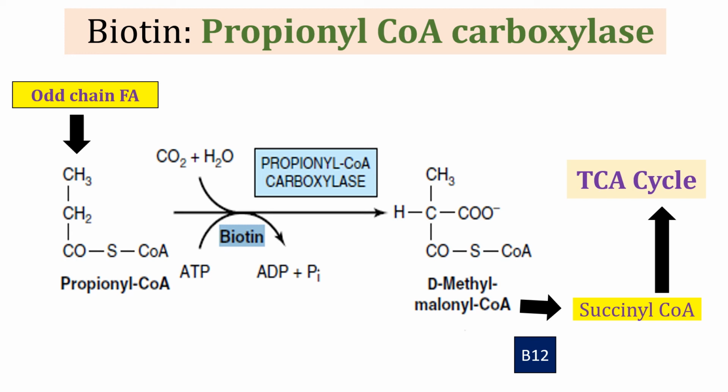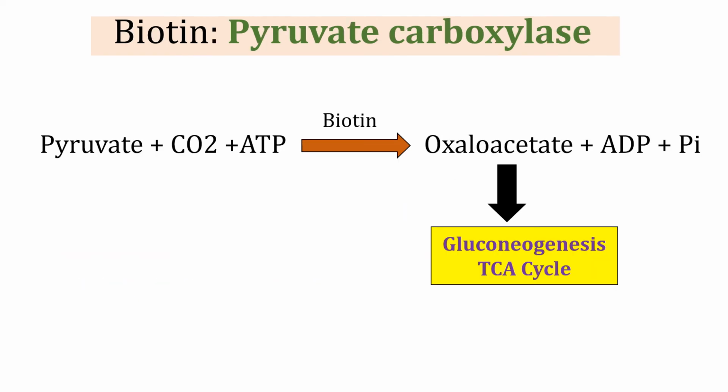This D-methylmalonyl coenzyme A is further converted into succinyl coenzyme A, which is a B12 dependent reaction that we have discussed during B12 metabolism. This succinyl coenzyme A now enters into the TCA cycle, where it is utilized for energy production. The fourth biotin dependent reaction is the conversion of pyruvate to oxaloacetate, where pyruvate is carboxylated to oxaloacetate. This oxaloacetate can be used in the TCA cycle or for gluconeogenesis.